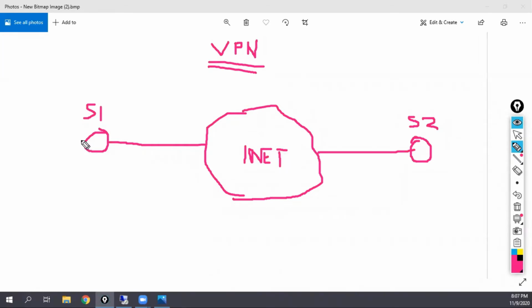And now you have some segment behind, network X, network Y. Since you're connected to the internet, you have what? Public IP. So your public IP is known to the whole world.